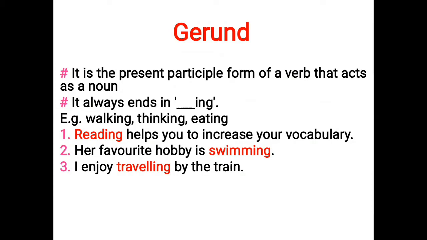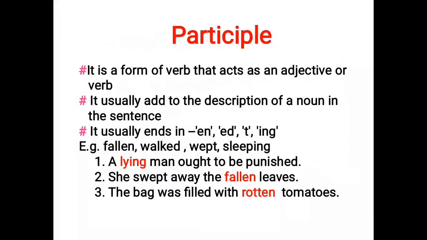So let's see the next one, that is the participle. A participle is a form of verb that acts as an adjective or a verb. In a gerund we have seen that the present participle form of a verb acts as a noun, whereas in a participle, a form of a verb acts as an adjective or verb.